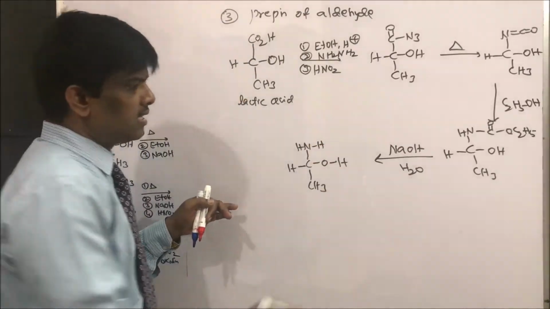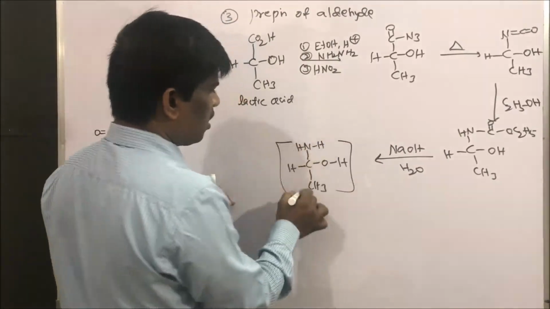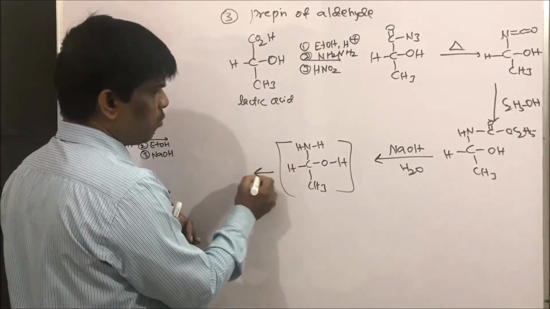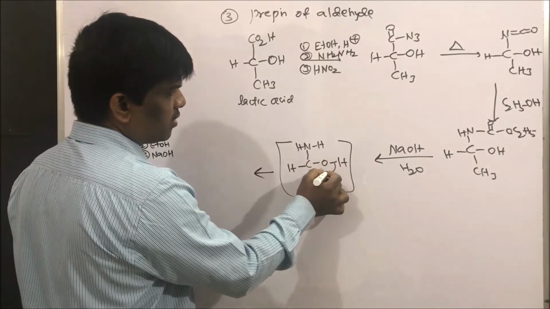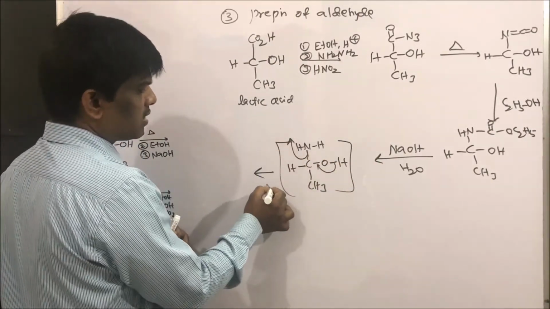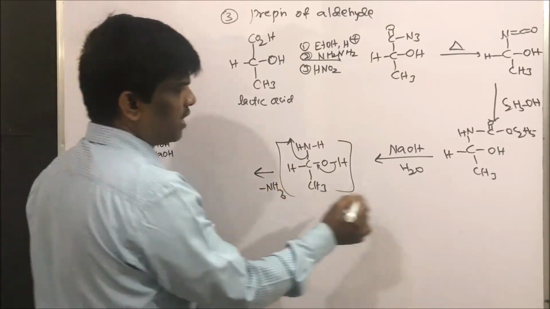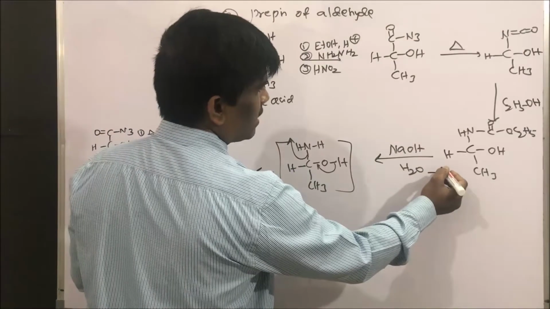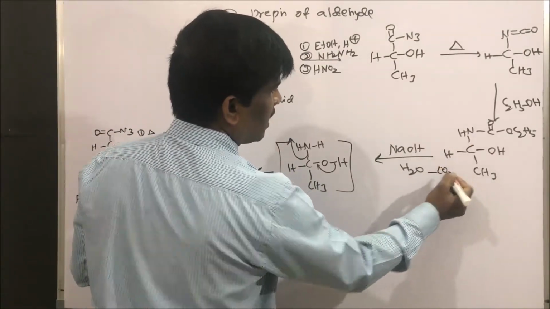Yes, so this is the intermediate amino alcohol. This amino is not going to be stable. What is going to happen? It is going to form aldehyde and it is going to come out as ammonia. Yes students, so this H is going here and here, minus carbon dioxide.